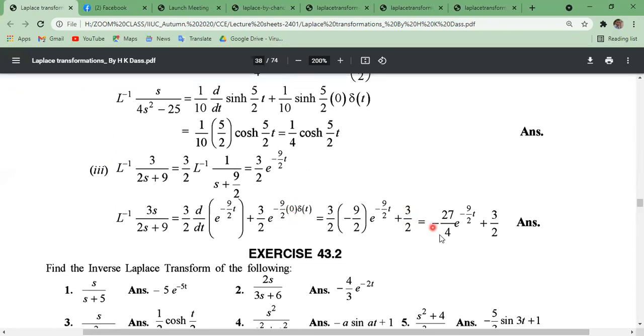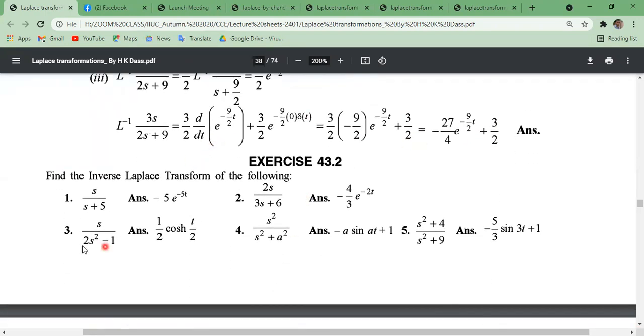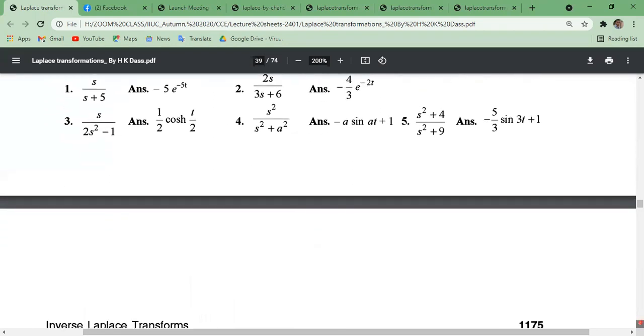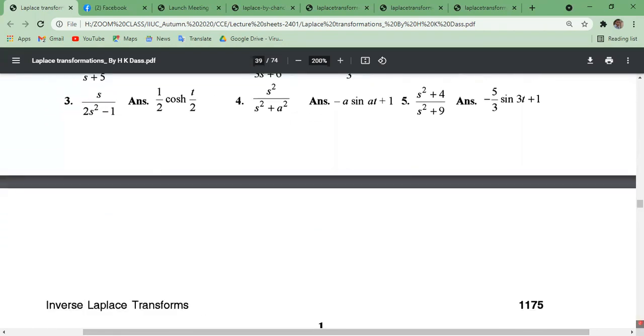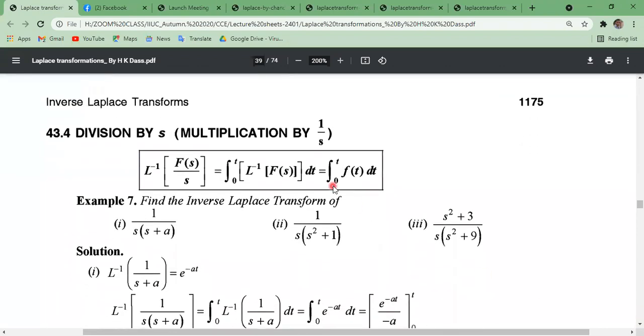This is why only 3 by 2. This is the result. So very easy, you can solve this also by using this example and using the multiplying by s property of inverse. Okay, now dividing by s or multiplication by 1 by s property. Okay, looks like the previous property of Laplace transformation. Now inverse Laplace transformation of f of s divided by s, that means multiplying with 1 by s property.